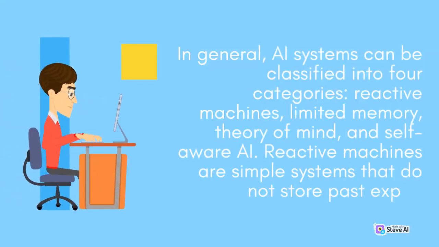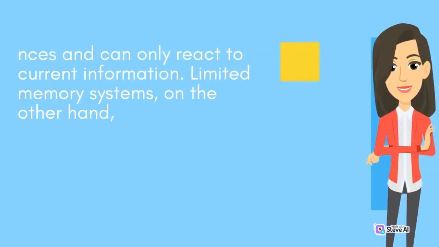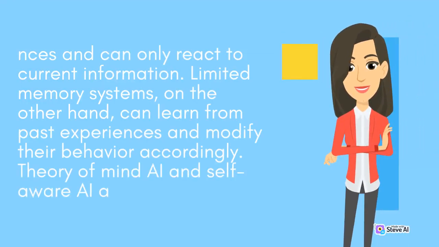In general, AI systems can be classified into 4 categories: reactive machines, limited memory, theory of mind, and self-aware. Reactive machines are simple systems that do not store past experiences and can only react to current information. Limited memory systems, on the other hand, can learn from past experiences and modify their behavior accordingly.